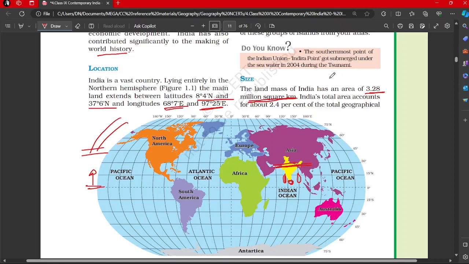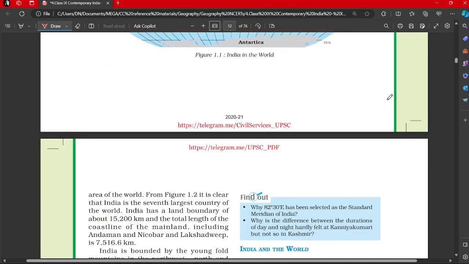What is a million? Million is 10 lakhs. In the Indian system, 10 lakh is referred to as 1 million. So 3.28 million will be 32.8 lakh square kilometers. And India's total area accounts for 2.4% of the total geographical area of the world.